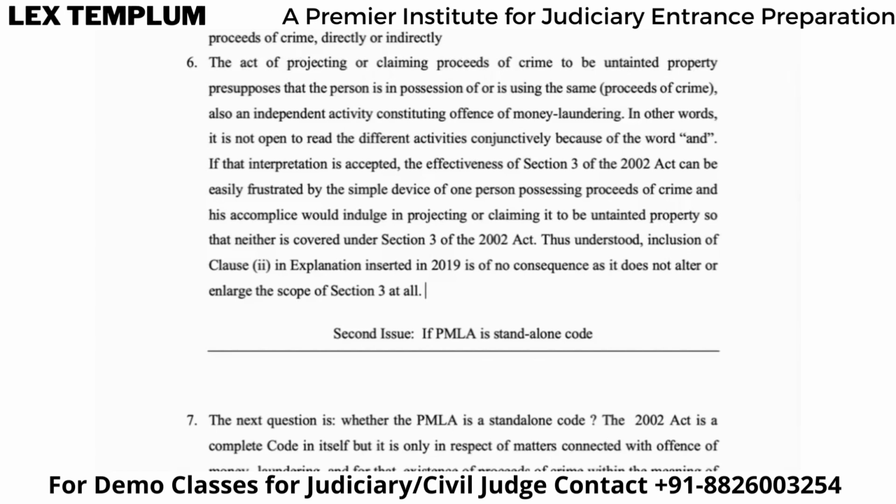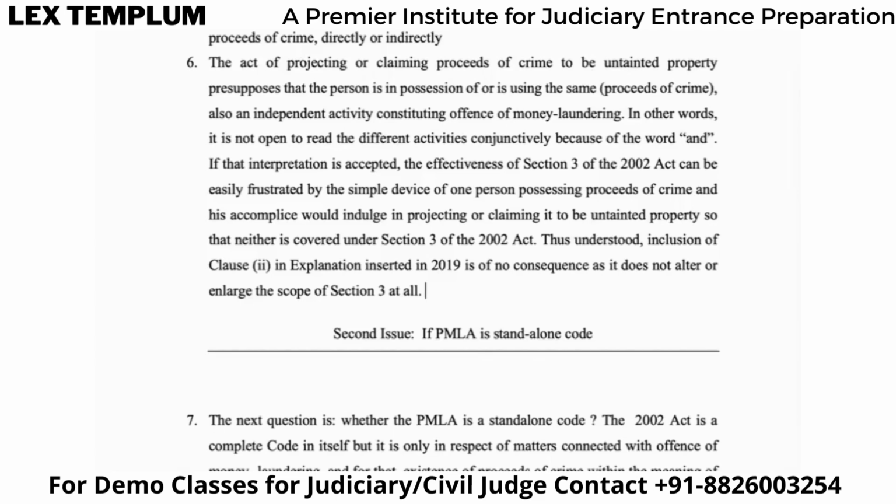There is a presumption, right? There is a presumption that the person is in possession of that proceeds of crime. And this is an independent activity that constitutes the offense of money laundering. So the same thing is being said by the court in different words.